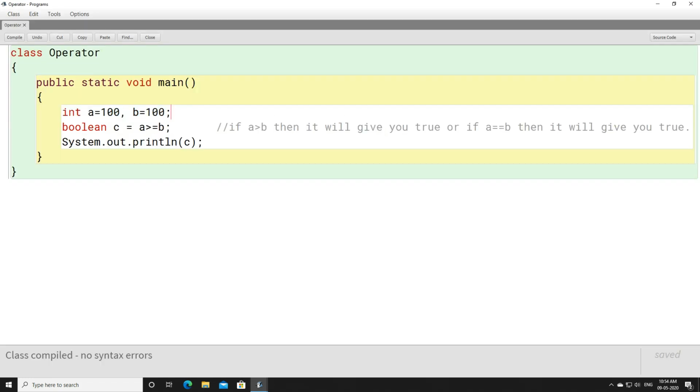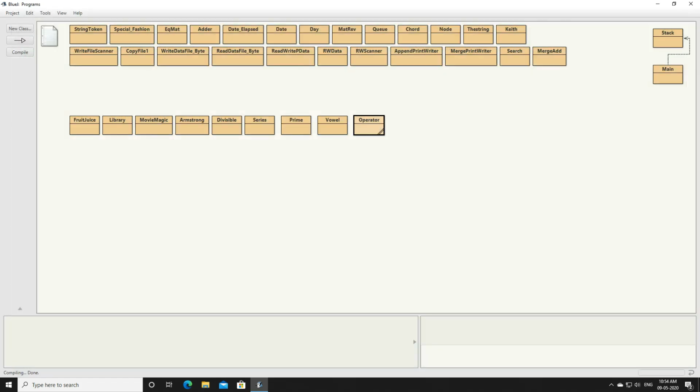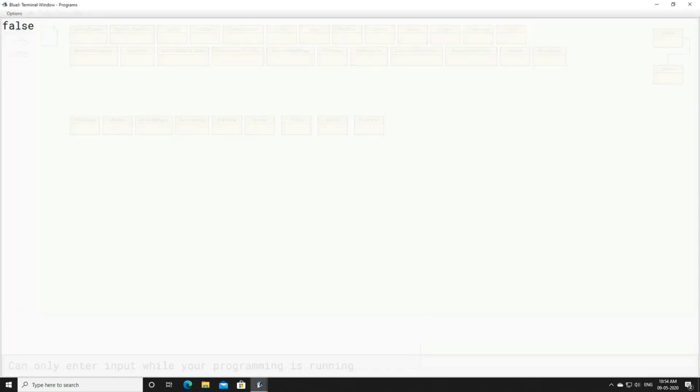Now if we increase the value of b to 200, now tell me, is a greater than b? Is 100 greater than 200? No. Is a equal to b? Once again let us see here, is 100 equal to 200? No. It will give you the value false. Right?